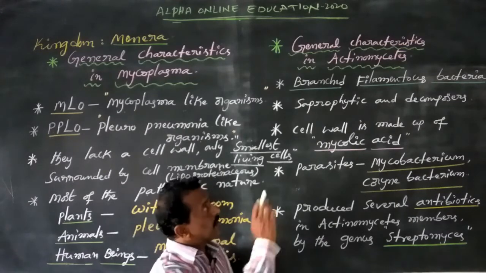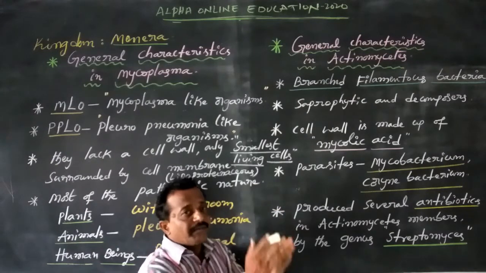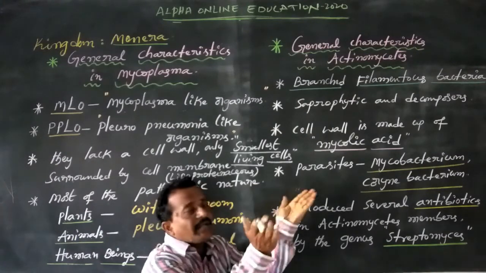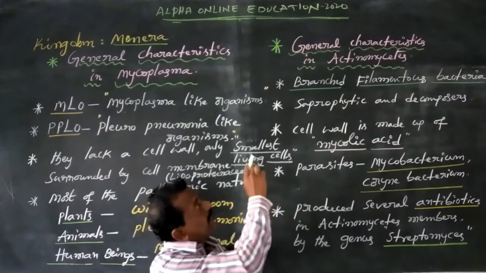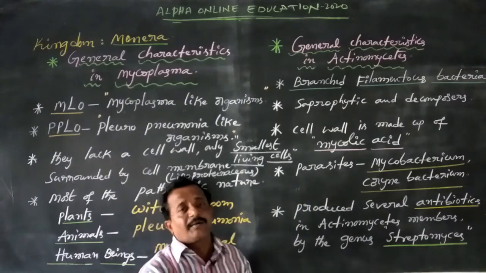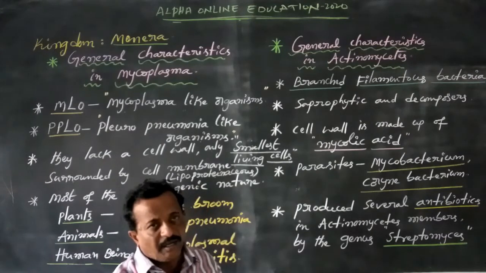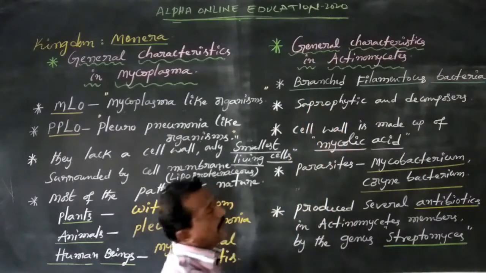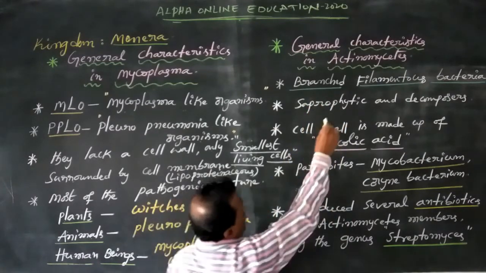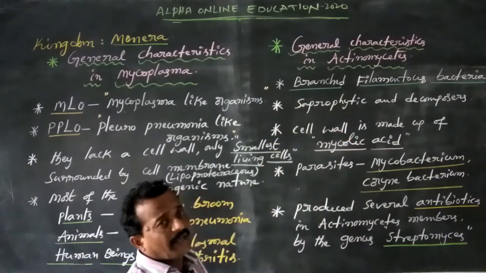So actinomycetes are also filamentous bacteria, but this filament is divided into several branches. That is, branched filamentous bacteria, similar to blue-green algae or cyanobacteria. So here, dear students, actinomycetes are branched filamentous bacteria.